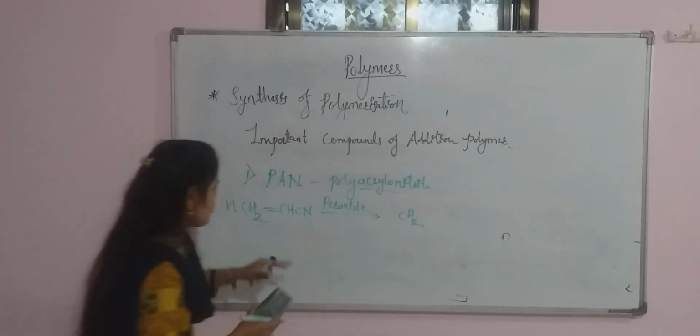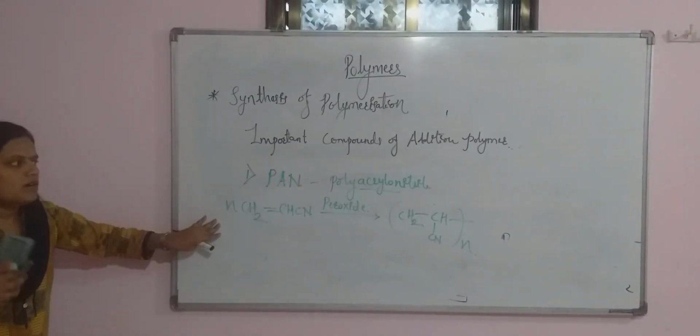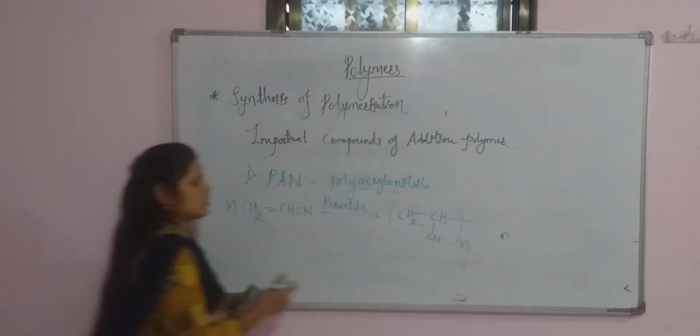Whatever bond is present between this carbon and carbon will break. So there is a formation of a carbon-carbon single bond. So CH2-CH-CN, or I can write this also as CH-CN, n type. Okay, this will be your polyacrylonitrile.